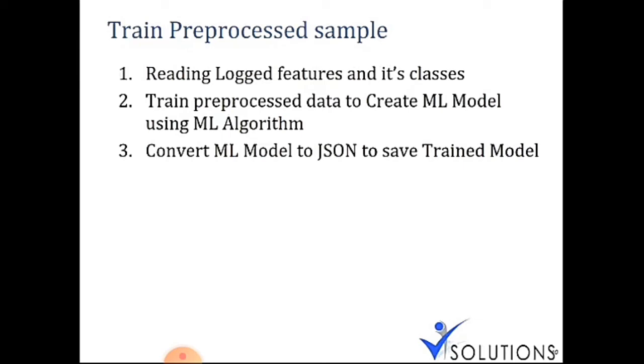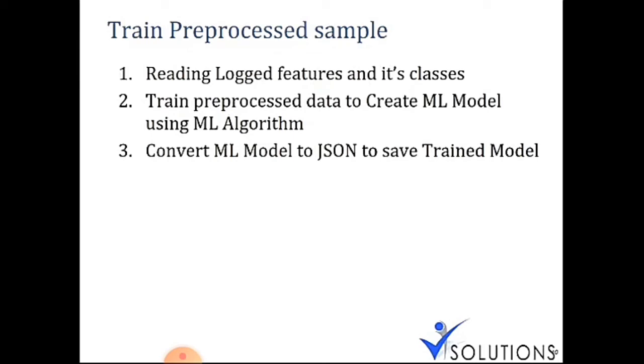Then we need to create a model, and the final step is to save the model. But the problem is that using LabVIEW we can't save the model directly. So we'll convert the model into a JSON file, then save the JSON file on our system. So these are the three stages in training a pre-processed sample.